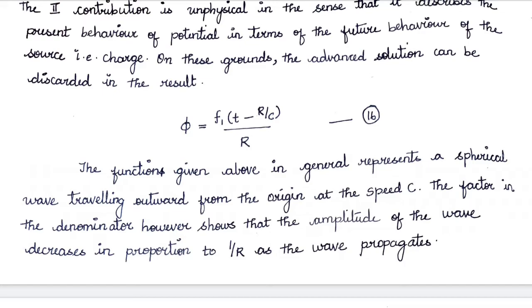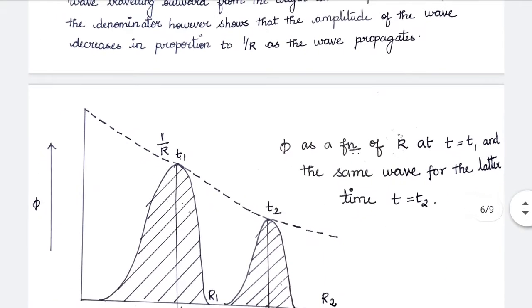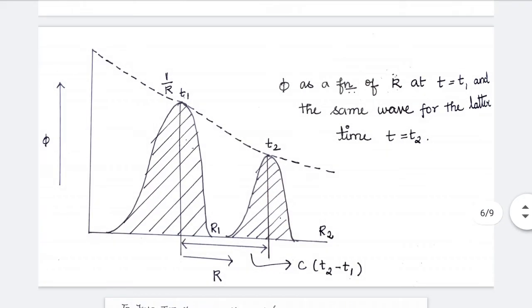The proportionality is 1 by r times. As the wave propagates in the medium, its amplitude is diminished by 1 by r times. So this is how the wave behaves in the space. So here the phi is drawn as the function of r. So let us see here, at time t1 the amplitude is large. As the time goes, at later time t2, the amplitude of the wave is diminished.